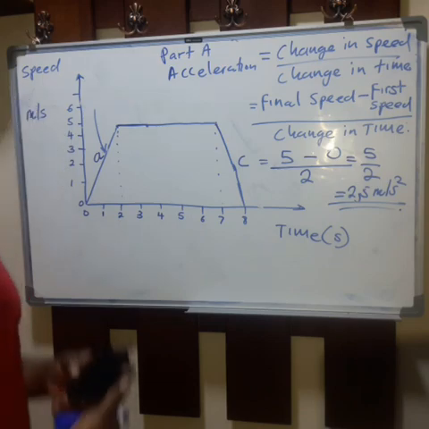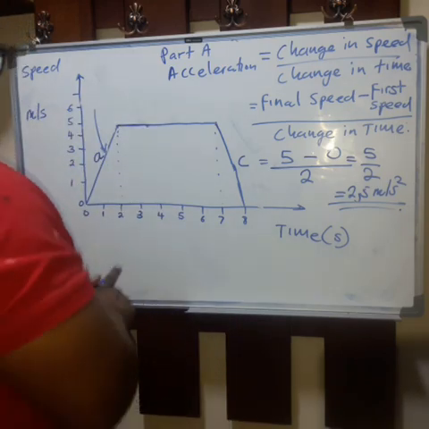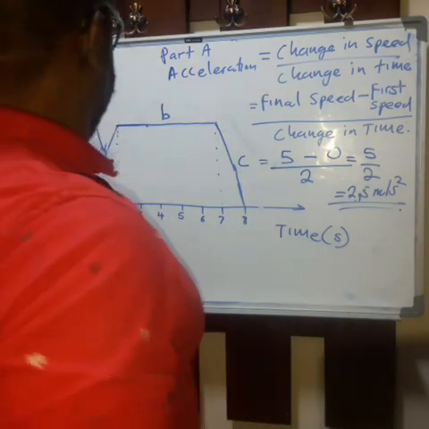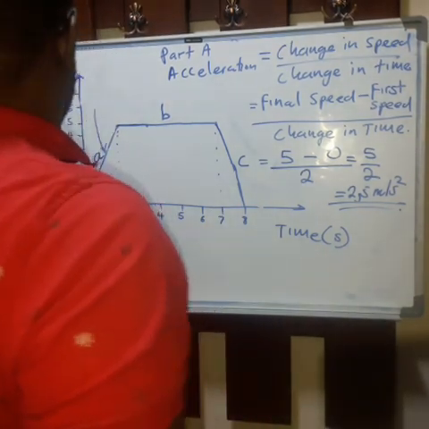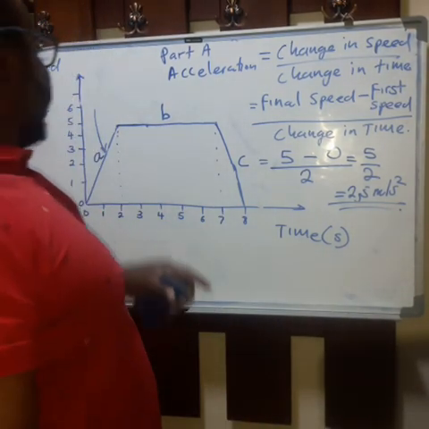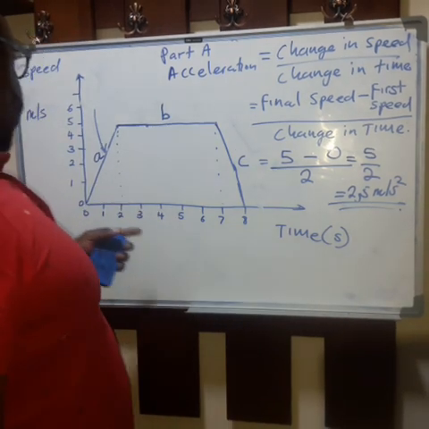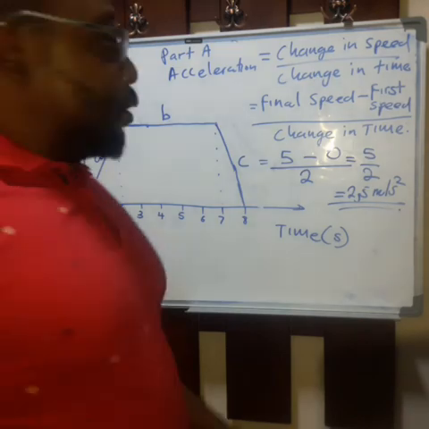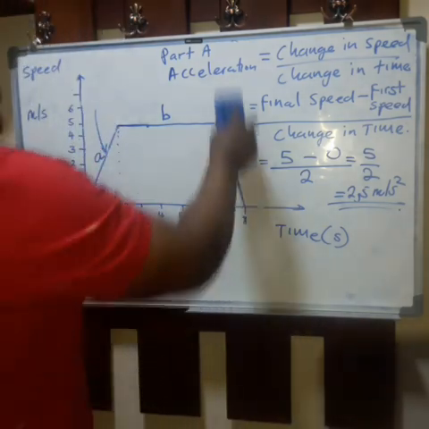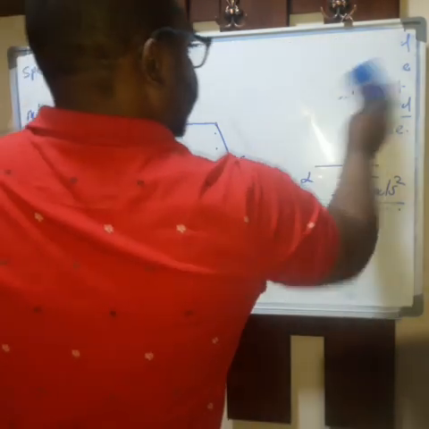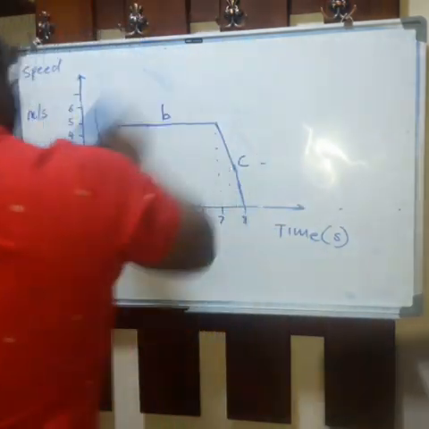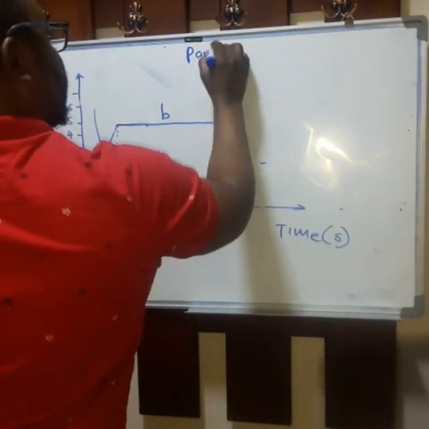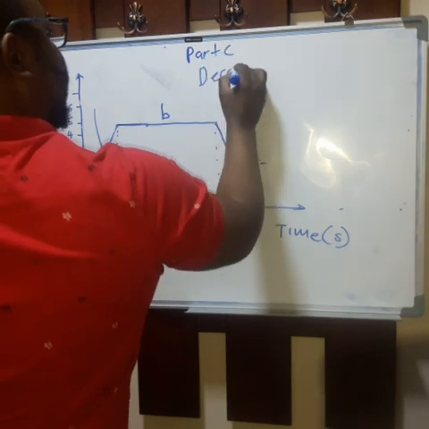Now, for part B, there is no acceleration. It's constant speed. So the speed is 5 meters per second for about 5 seconds. Okay? Now let us go on to deceleration. Part C, we're going to talk about deceleration.